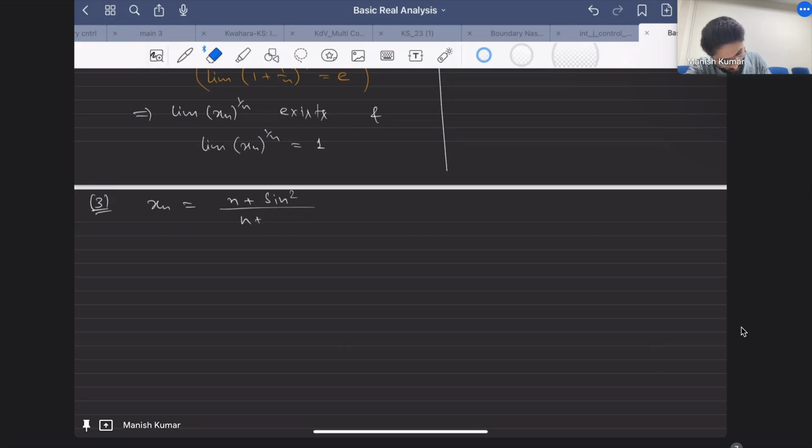First tell me, looking at this sequence, what do you feel? At least you should have some intuition whether it will converge, and if it converges, what should be the limit? Do you have any guesses? I mean, this is sine of n square, not sine square. I think I missed it, sorry. Sine n square.